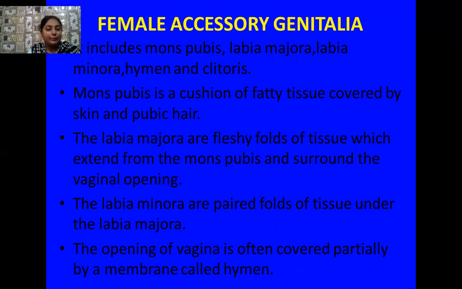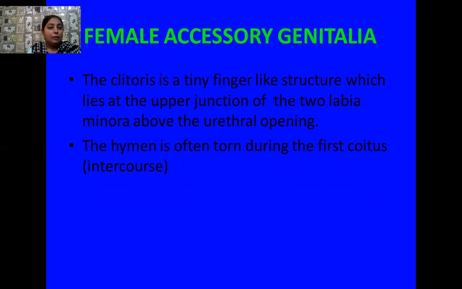The labia minora are the paired folds of tissue under the labia majora. The opening of the vagina is often partially covered by a membrane known as the hymen. What is the clitoris? The clitoris is a tiny finger-like structure that lies at the upper junction of the two labia minora, above the urethral opening. The hymen is often torn during the first coitus or intercourse.